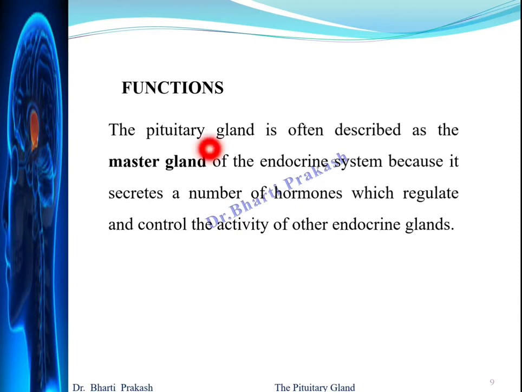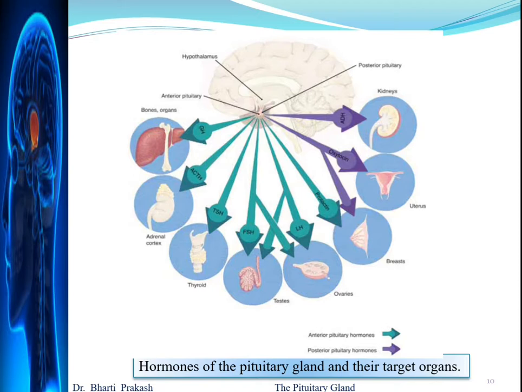The functions of the pituitary. The pituitary gland is often described as the master gland of the endocrine system. Why? Because it secretes a number of hormones which regulate and control the activity of other endocrine glands. So, these are the various hormones that are secreted by the pituitary gland.